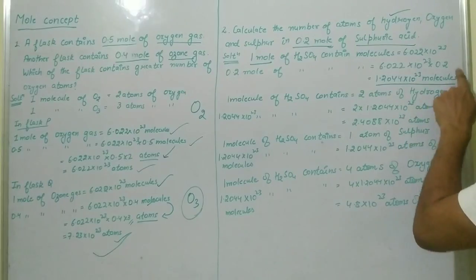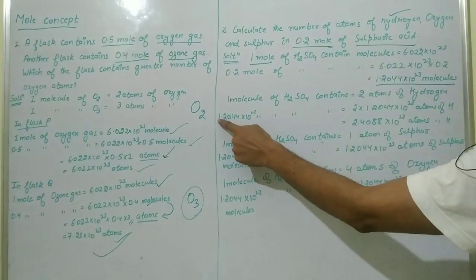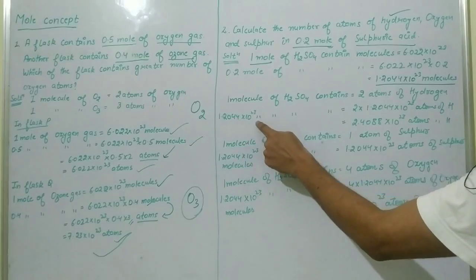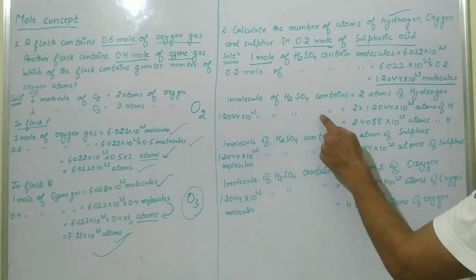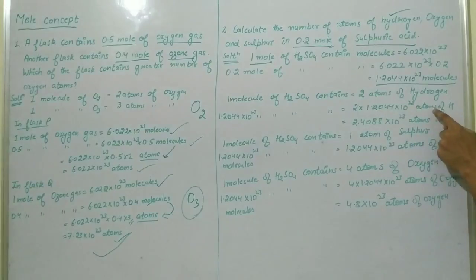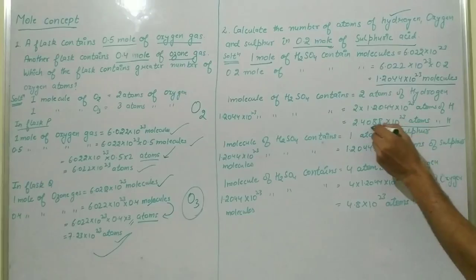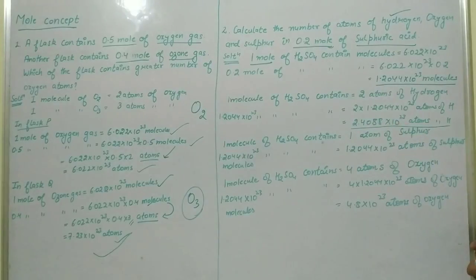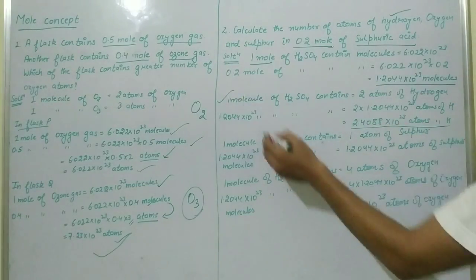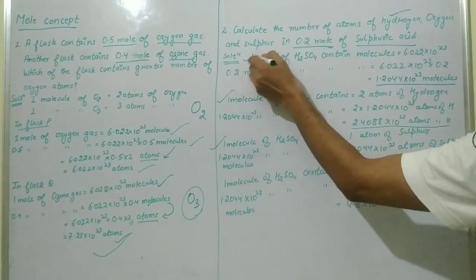How many molecules are there in total? 1.2044 × 10^23 molecules of sulfuric acid contain 2 times this many atoms of hydrogen. So these are the atoms of hydrogen. Simple method, you just have to understand this equation.